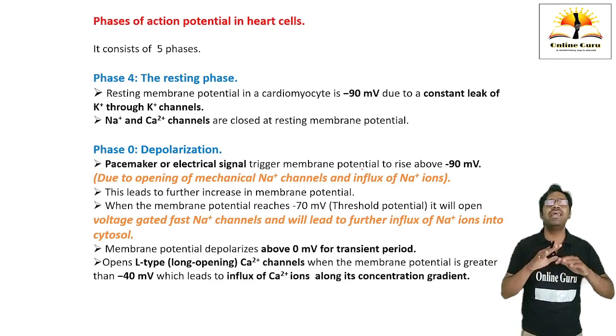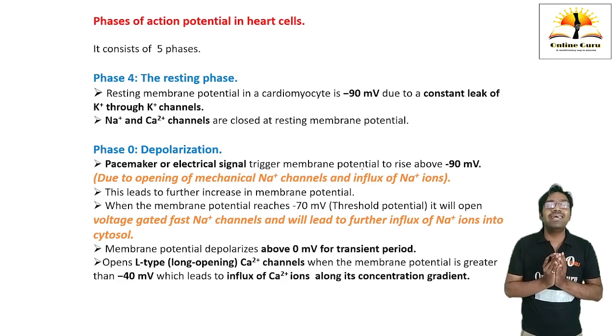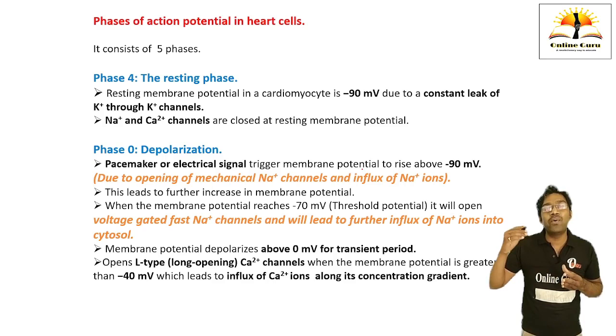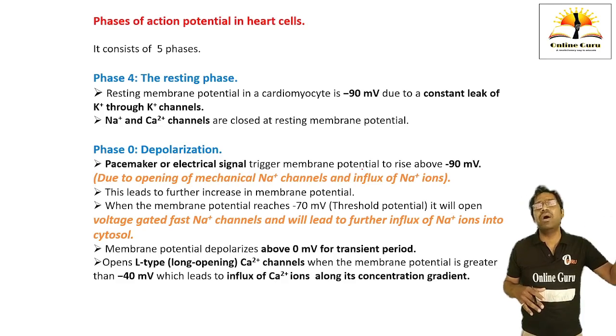Heart cells have relaxed. No electrical stimulus has come in this phase. Heart cells are in a relaxed mode. This is called the resting phase. In this, the resting membrane potential is nearly minus 90 millivolts. Why is it so? I have already told you, due to constant leakage of potassium outward from the cytosol. From the cytosol, the potassium is always leaking out.